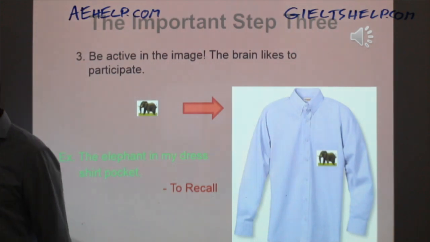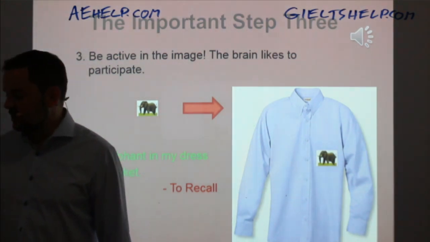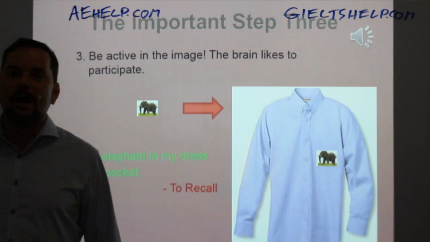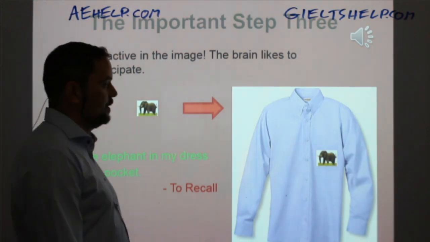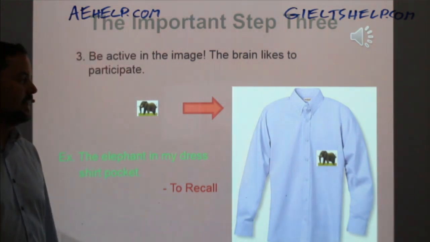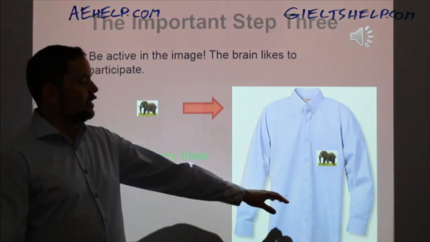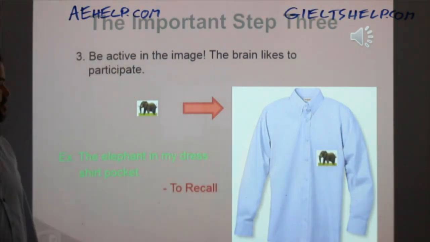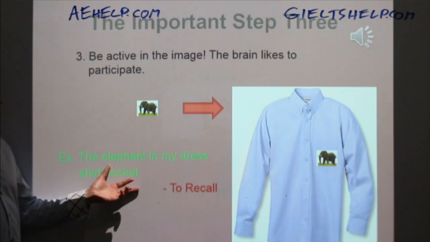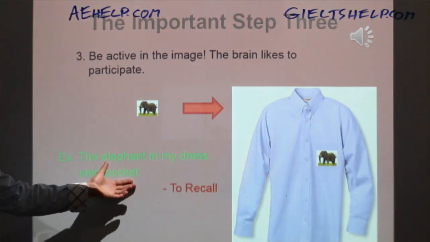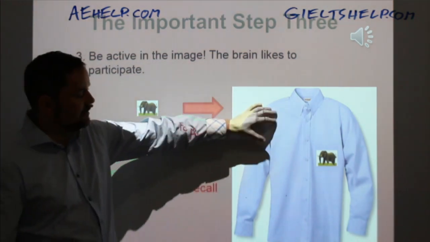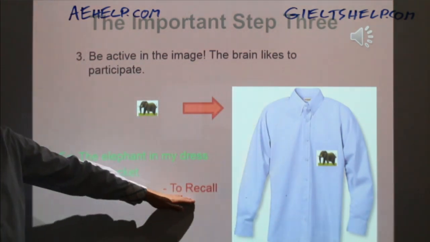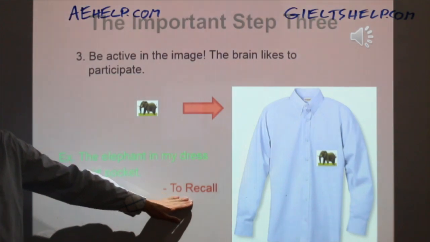Now, if I can visualize a real African elephant the size of a mouse sitting in my shirt pocket while I'm reading about elephants, certainly I'll be very interested and will want to learn all of the details about what they eat, where they live, where they like to sleep, because I want to take care of my cute little elephant friend sitting in my shirt pocket. So you can manipulate your thinking in your brain into holding information, and then when you become a part of that information, that will help you to use information in the future, okay?